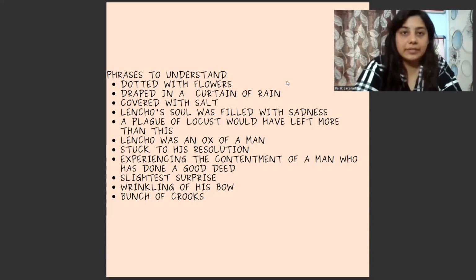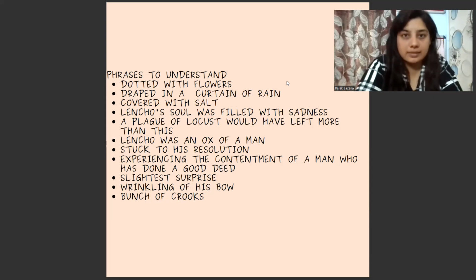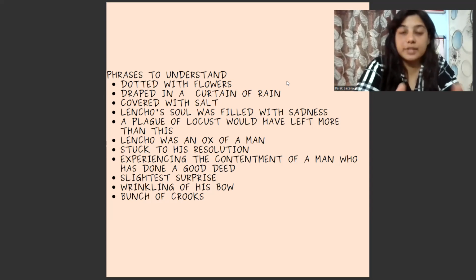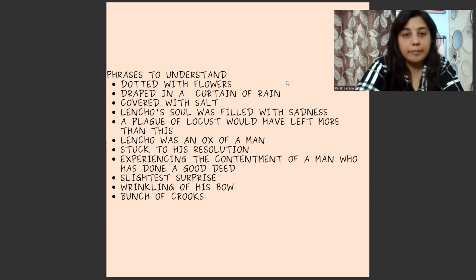First is dotted with flowers. Dotted with flowers simply means that there were so many flowers. The entire land was covered with flowers. There were so many flowers in that particular area. Draped in a curtain of rain. Again, draped means to cover. Suppose we have rainfall, and it is so huge, so impactful that the entire land gets covered up. So that means draped in a curtain of rain.